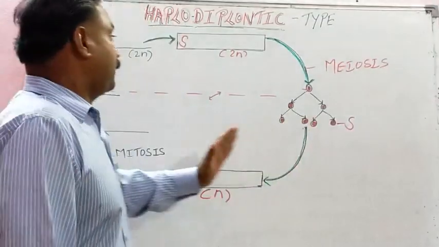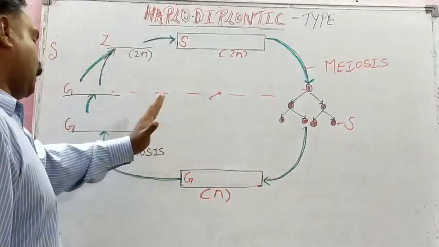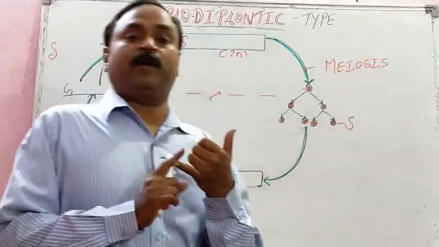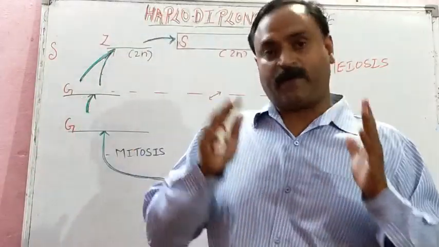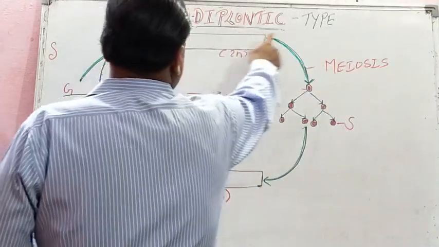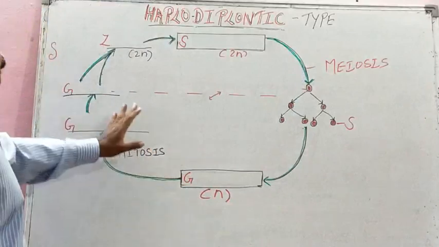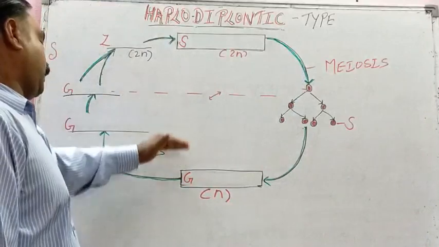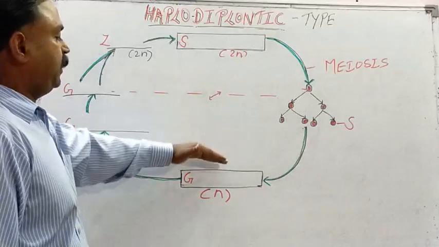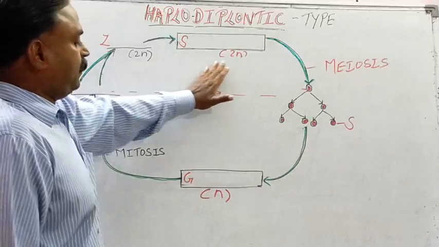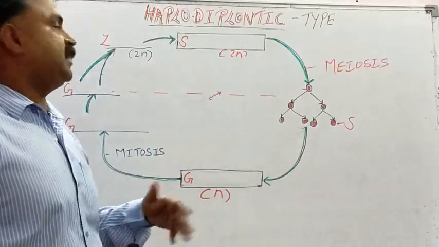Student, in the last one we studied the haplontic phase. We have studied that in the haplontic phase, the dominant phase is represented by gametophyte, and in the diplontic phase, the dominant phase was represented by sporophyte. But this is the haplodiplontic type of life cycle pattern. So student, in this, you see carefully, one dominant phase is represented by haploid gametophyte and another dominant phase is represented by diploid sporophyte. Diploid sporophyte that we will study now.